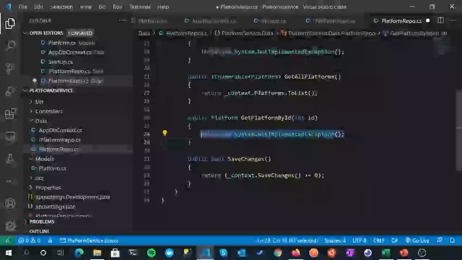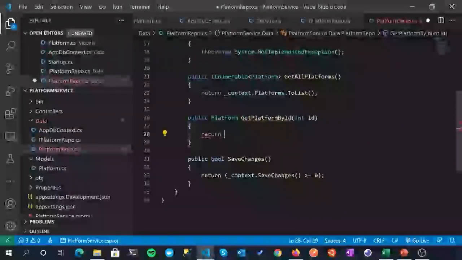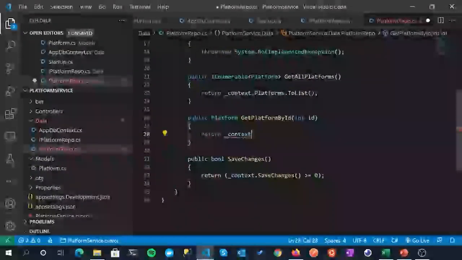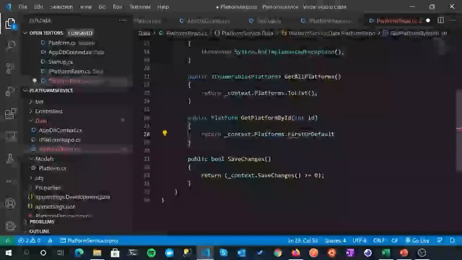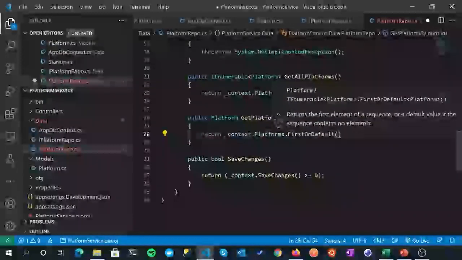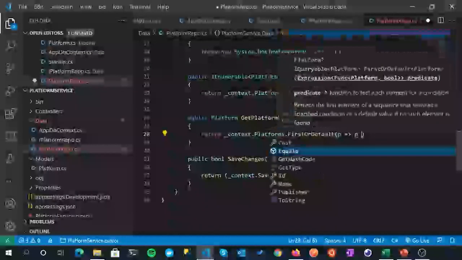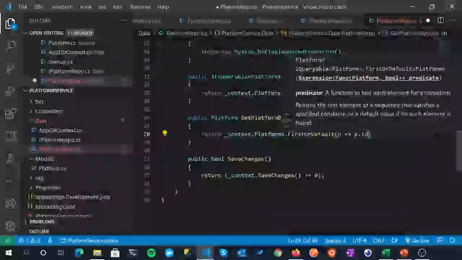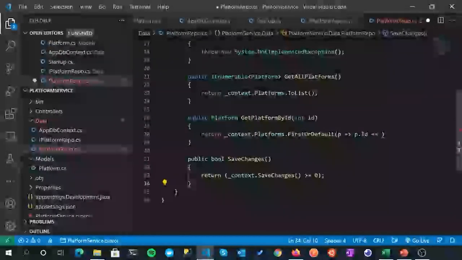We'll come on and do our get platforms by ID, and it's slightly more complex, but not much so. So return context platforms, but this time we're going to use this first or default method to say give us the first instance of a platform or the default one, and then we're going to specify some criteria using a lambda expression. So we'll say P goes to P, and we're wanting to find the ID of the platform where it's equal to the ID that we pass in.